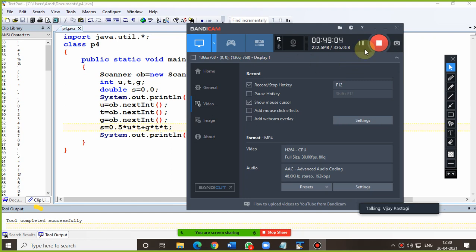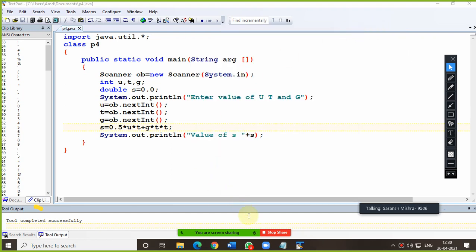Sir, where we have written 0.5, if we write 1/2 and do not put brackets, then also it would work? No, in that case you will not get an error, but you will not get the accurate result, beta. Sometimes you will get the correct result, but this is not a correct way. So that 1/2 must be in the bracket. Okay, that is always better.